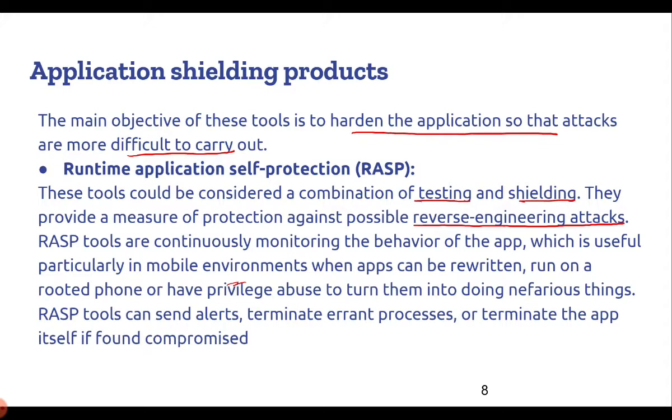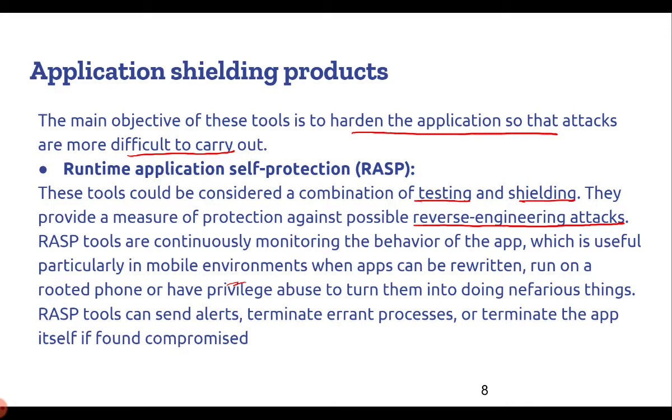So the primary objective of RASP is to monitor any type of vulnerabilities or protect the system from any type of possible reverse engineering attacks. Now, reverse engineering attacks are those attacks where the system is decompiled, or the entire application is broken down into its original code, and then the code can be manipulated and maneuvered in order to do the attack.